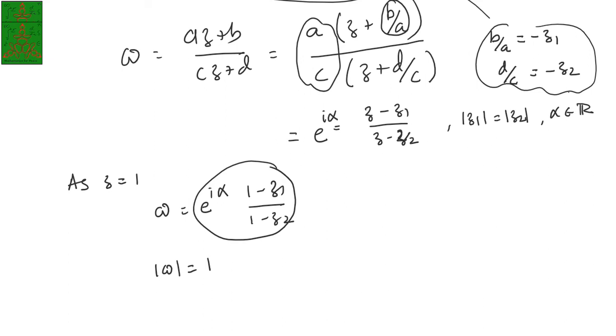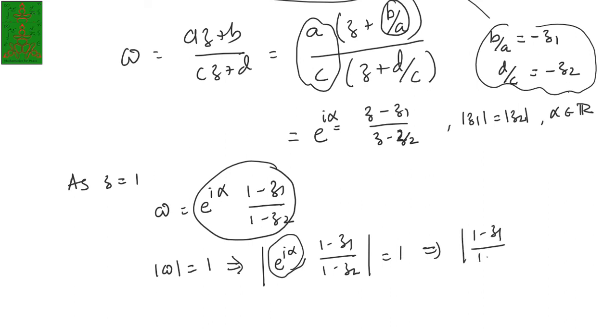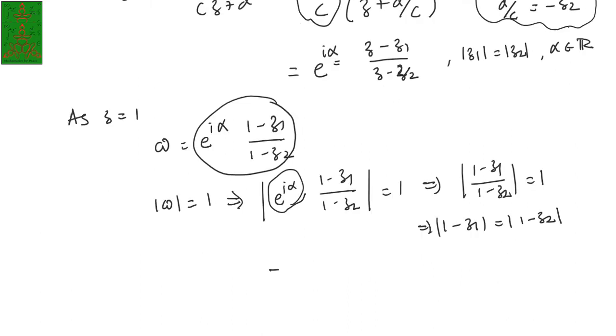So modulus w is 1, that will imply e power i alpha times 1 minus z1 upon 1 minus z2 has modulus 1. Since the modulus of e power i alpha is already 1, it is modulus of 1 minus z1 upon 1 minus z2 equal to 1. So that's why modulus of 1 minus z1 equals modulus of 1 minus z2. If I take the square on both sides, it is 1 minus z1 into 1 minus z1 bar equal to 1 minus z2 into 1 minus z2 bar.